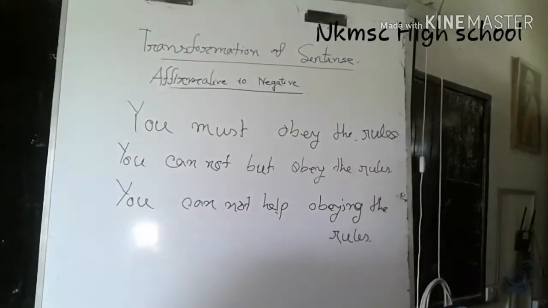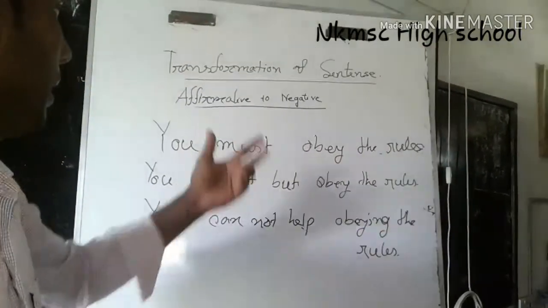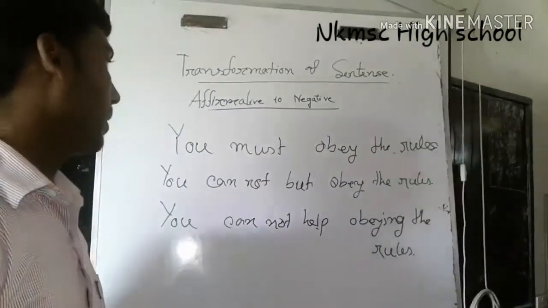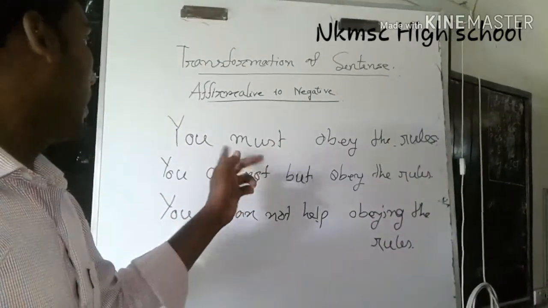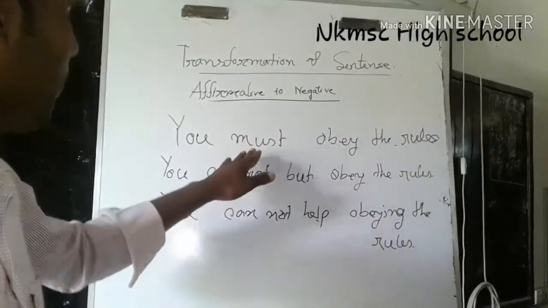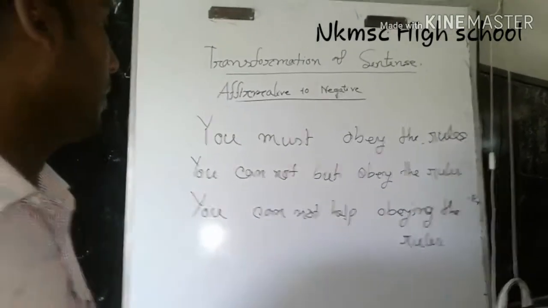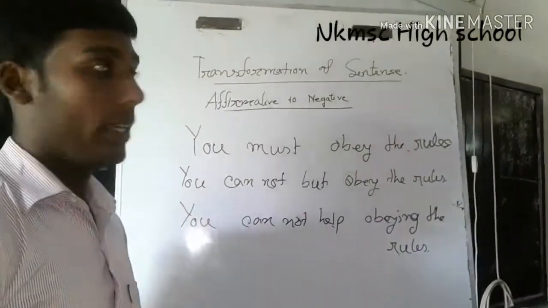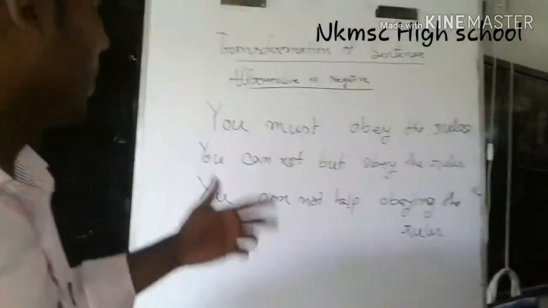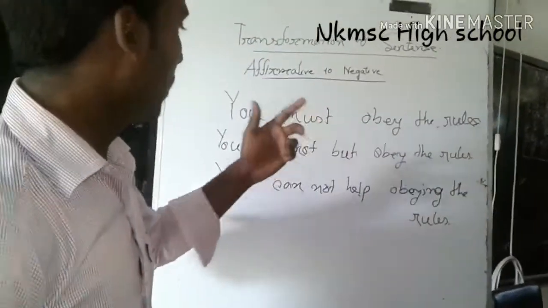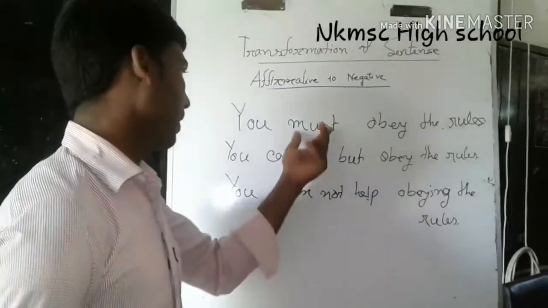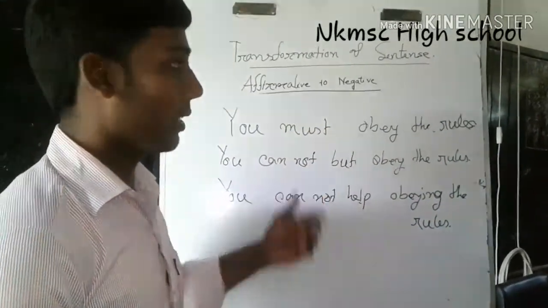So I think that all the students have understood the rules. Again I say, when you see must in affirmative sentences and you want to change affirmative to negative, you will write cannot but.